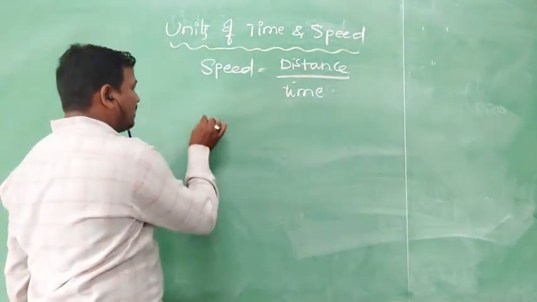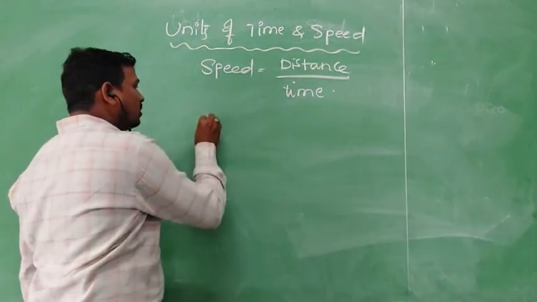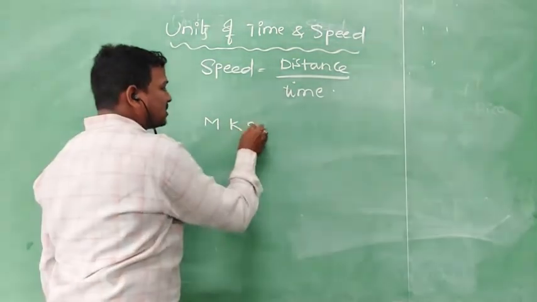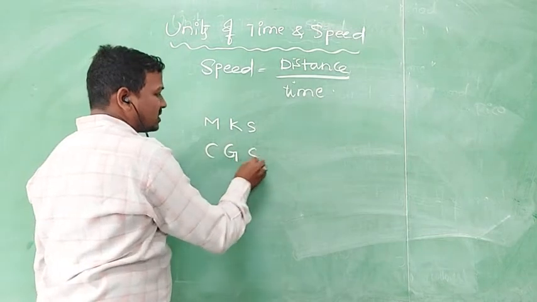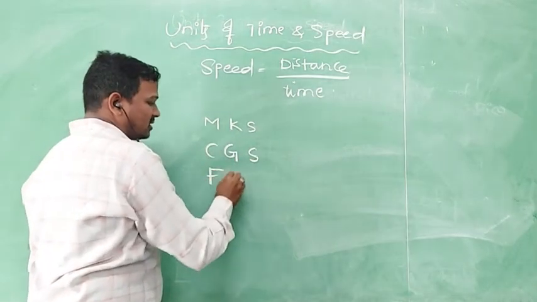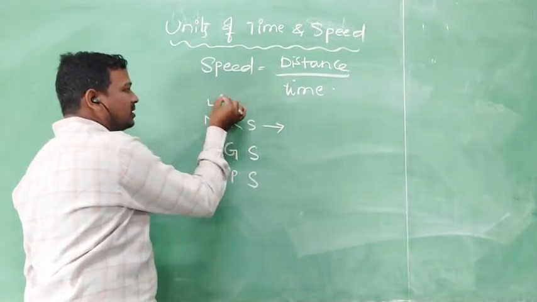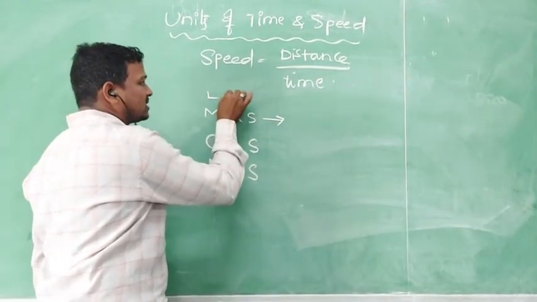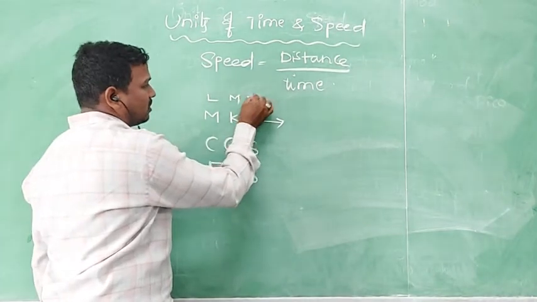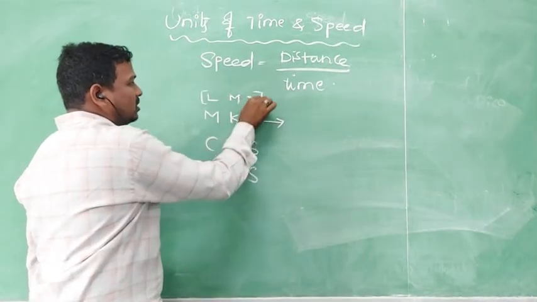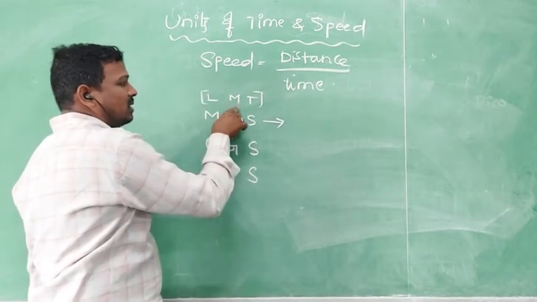For example, I will write here MKS, CGS, FPS. M is length, this is mass, this is time. Right children? This is length, mass, time.